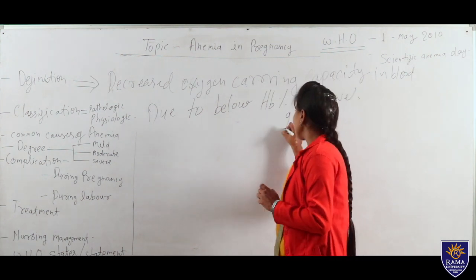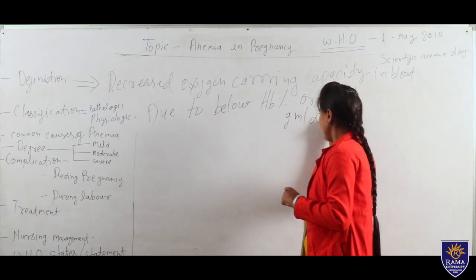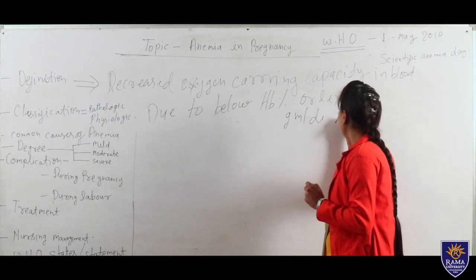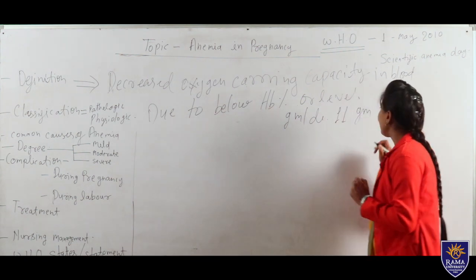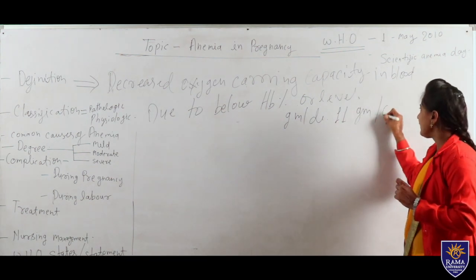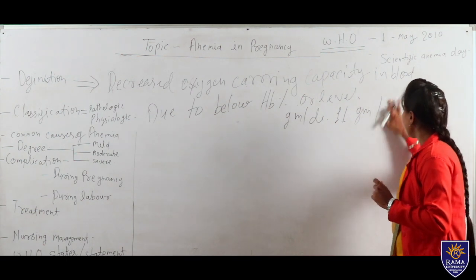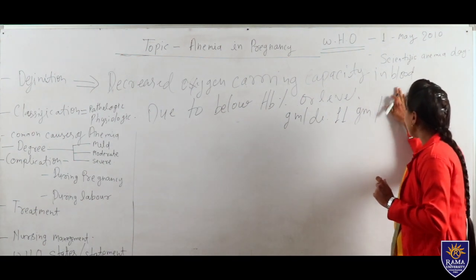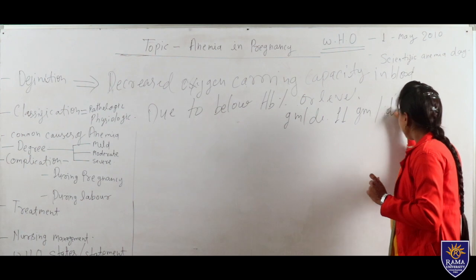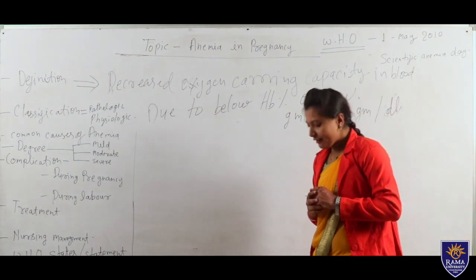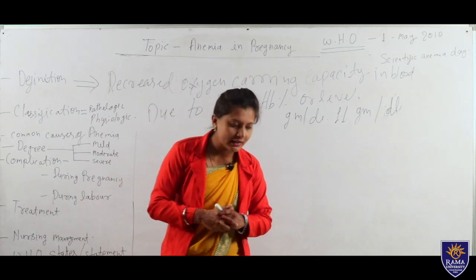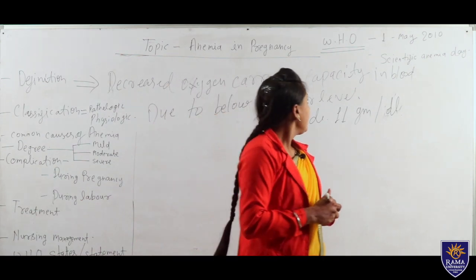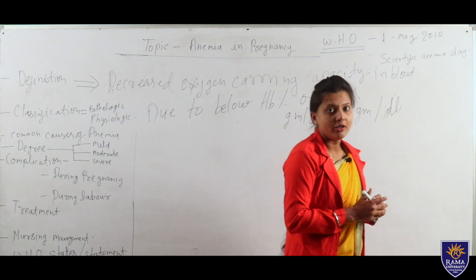HB we can measure as gram per DL. If HB is below 11 gram per DL, that is called anemia. During pregnancy, anemia is very crucial. If the blood level is very low, then it becomes anemia in pregnancy.